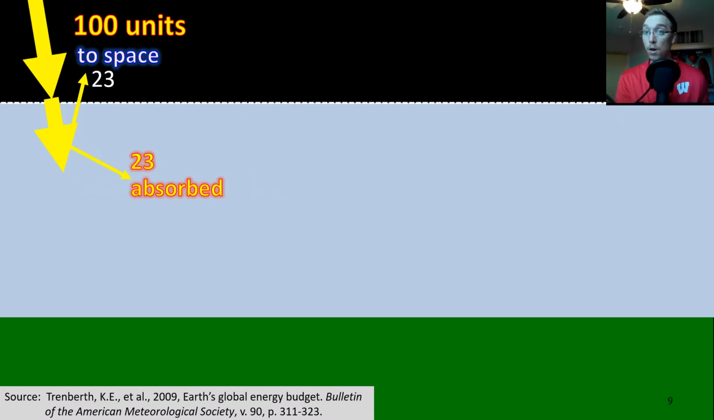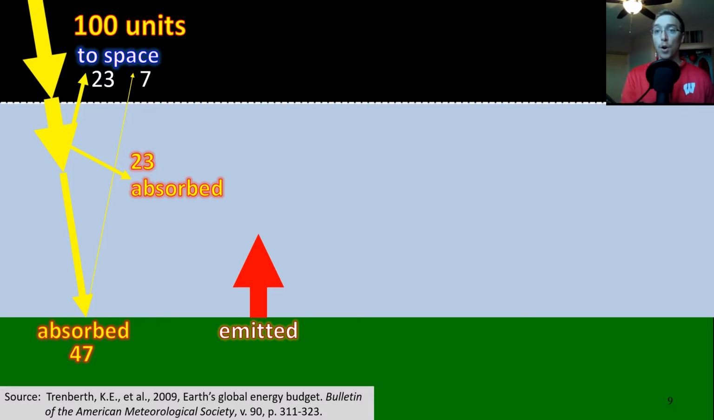Another 23 are absorbed by the atmosphere. So water vapor, gases, particles, etc., absorb another 23% of that, or 23 units of that. Then that ray impacts the surface, and about 7 units are reflected back out into space, and 47 of them are absorbed by the surface of our planet.